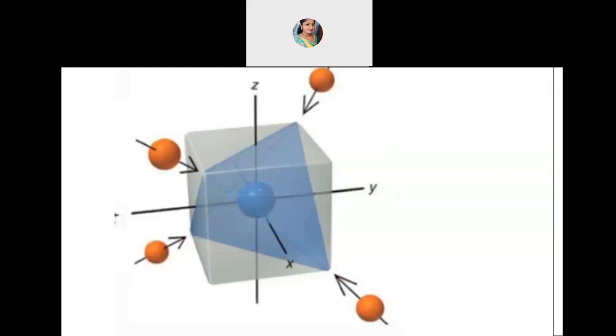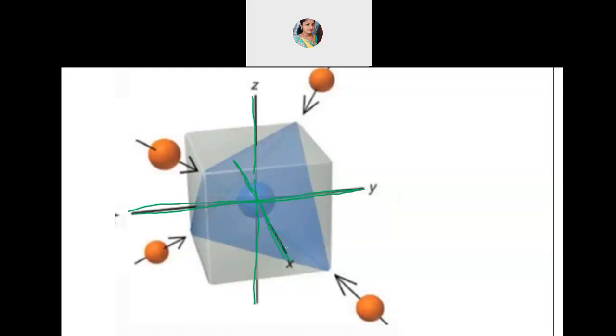If I have to show you the metal axes, these are the axes here. Y axis is shown on this side, and then we have the Z axis here, and this is the X axis.